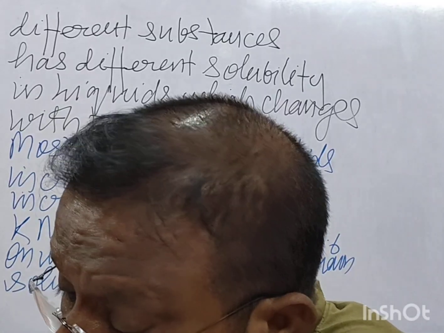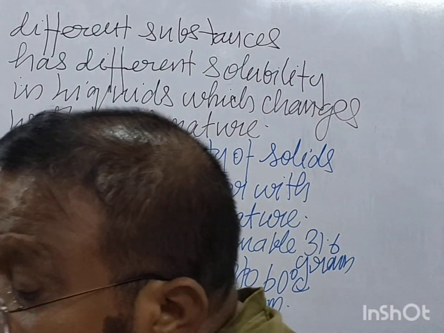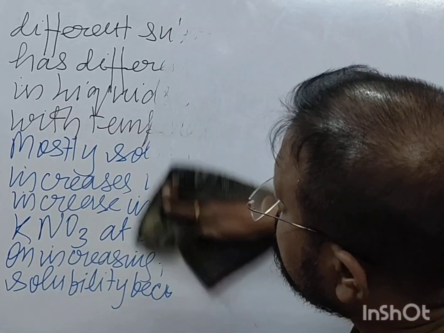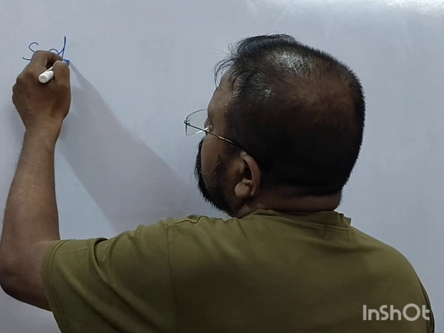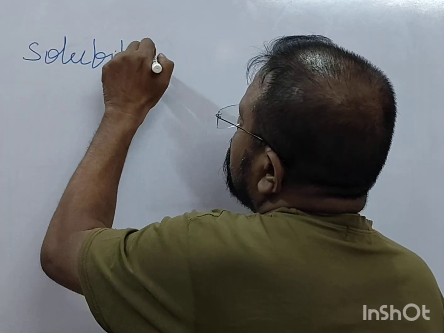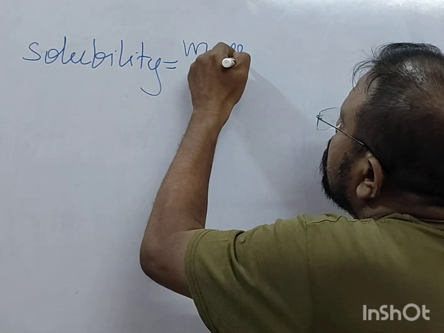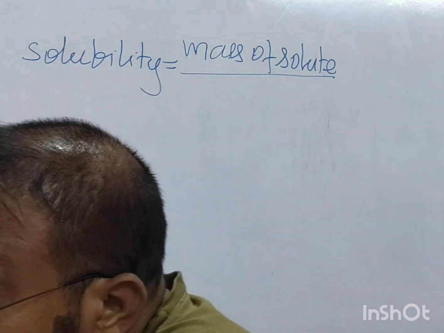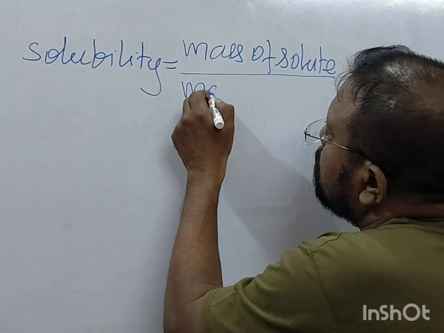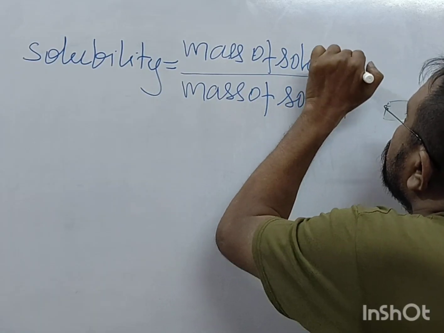Now, the formula for solubility is equal to mass of solute upon mass of solvent into 100.